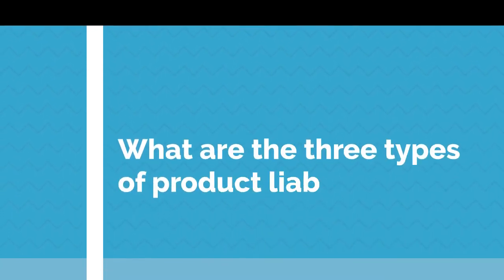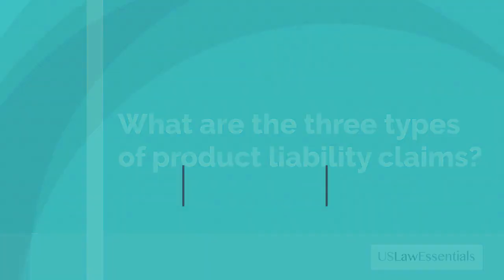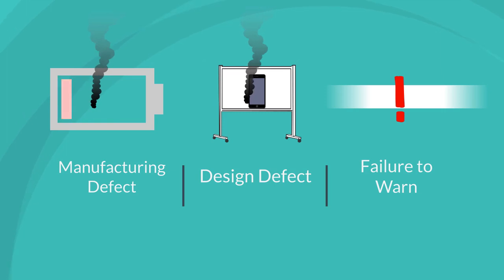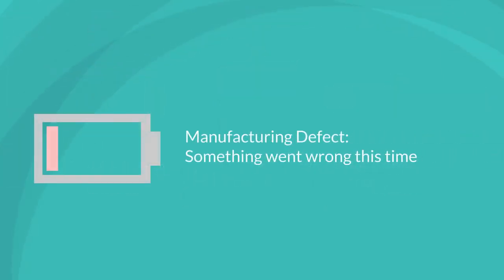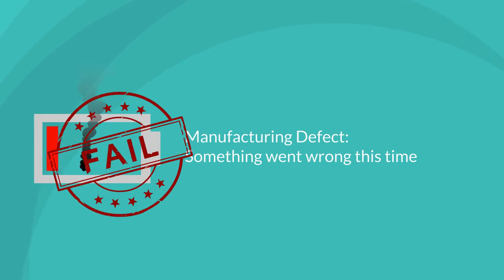In this video, we will introduce three types of product liability claims. The three types of claims that we'll look at are manufacturing defect, design defect, and failure to warn. We'll start with the manufacturing defect, where something went wrong when the product was made.